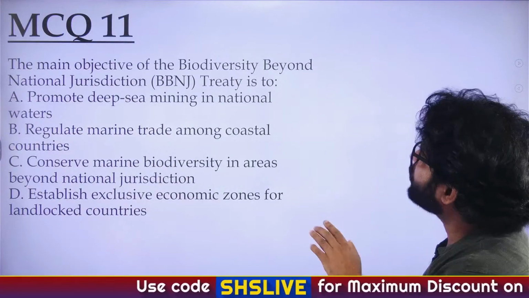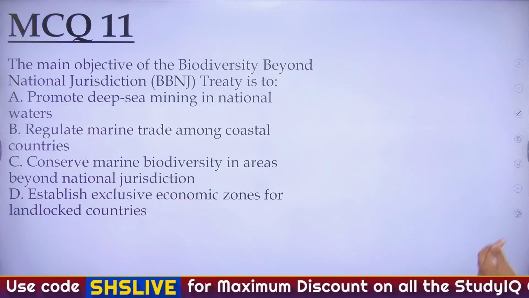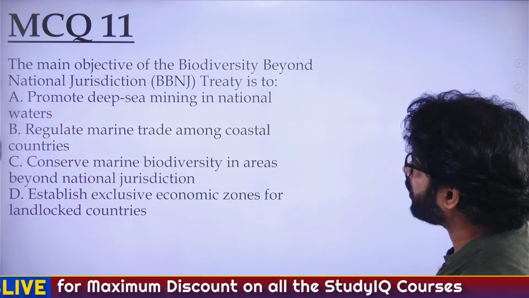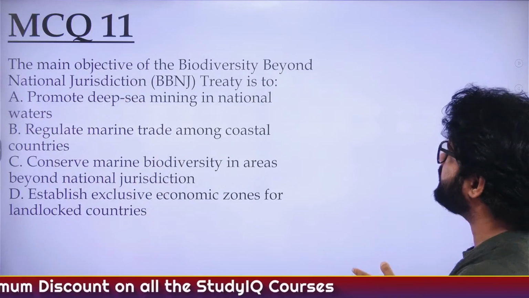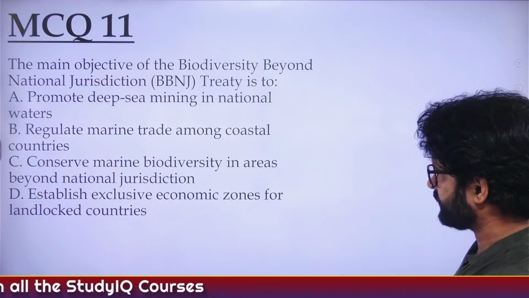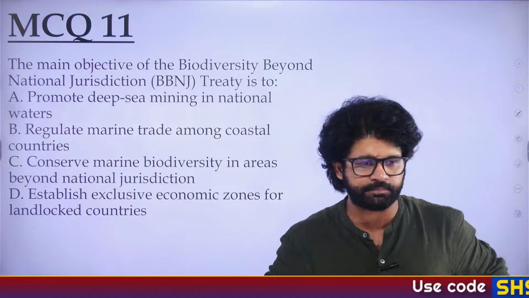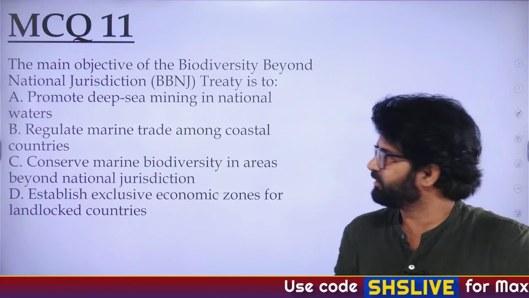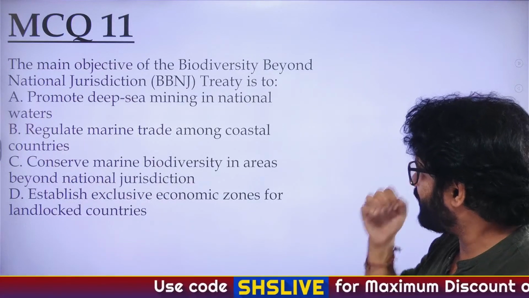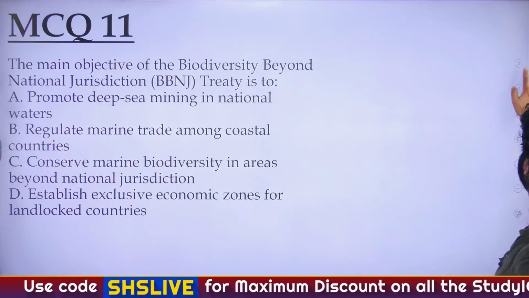The main objective of BBNJ is what? Promote deep sea mining in national waters, regulate marine trade among coastal countries, conserve marine biodiversity in areas beyond national jurisdiction, or de-establish exclusive economic zones for landlocked countries. The answer is to conserve marine biodiversity in areas beyond national jurisdiction.